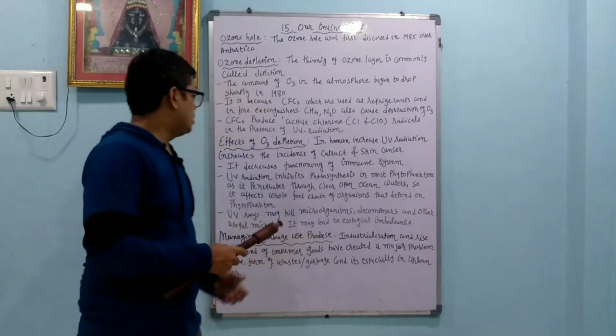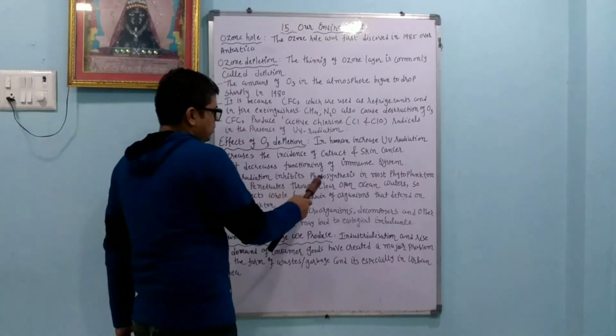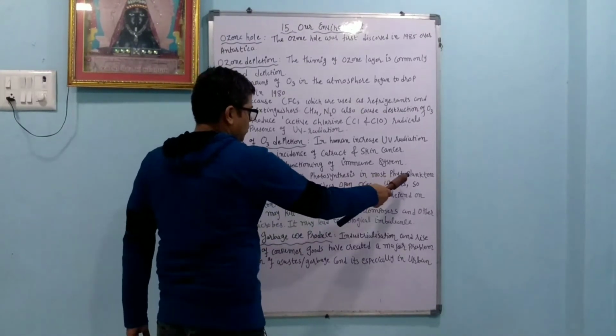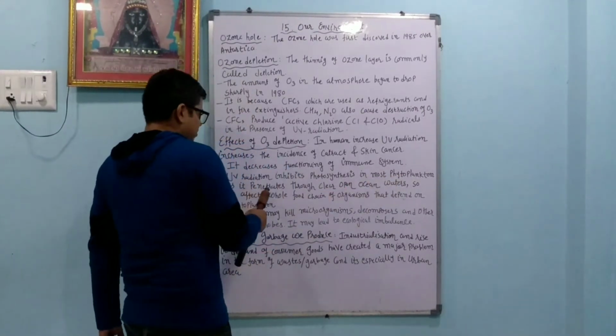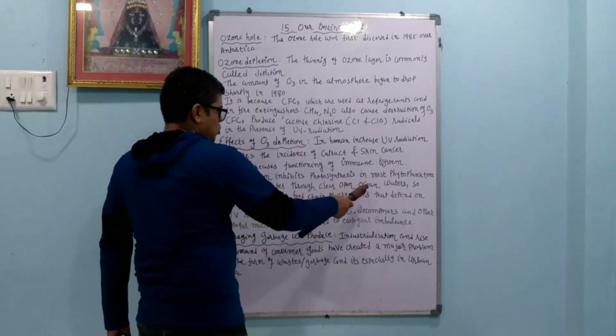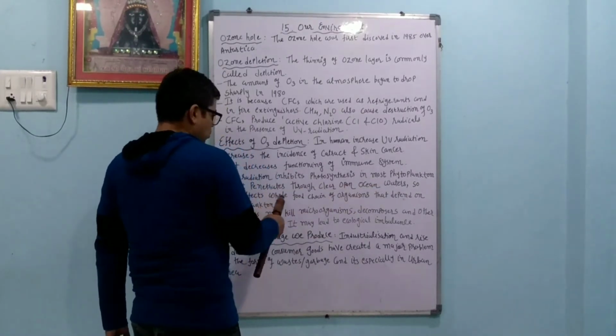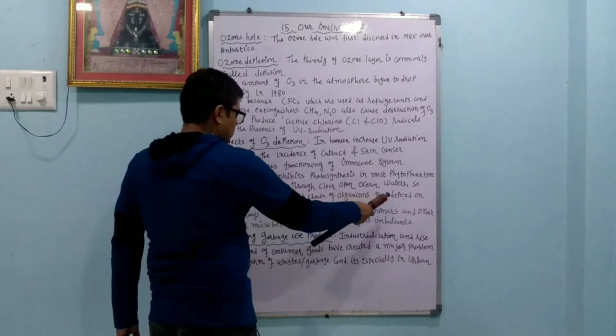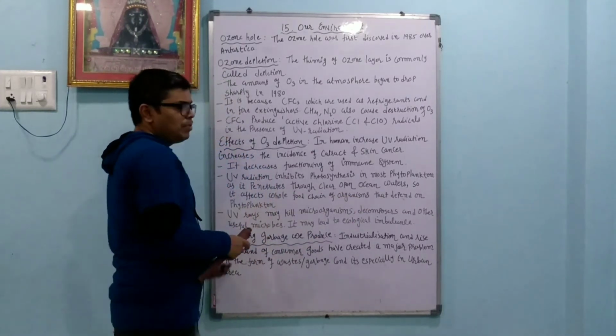UV radiation inhibits photosynthesis in most phytoplankton as it penetrates through the clear open ocean water, so it affects the whole food chain of the organisms that depend on the phytoplankton.